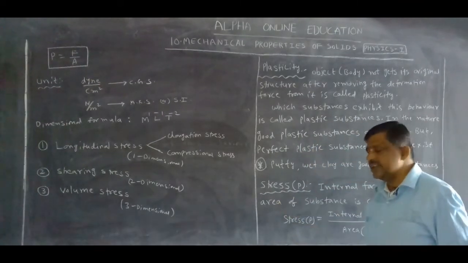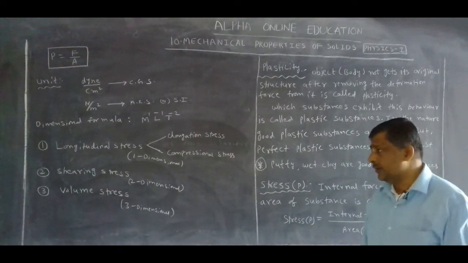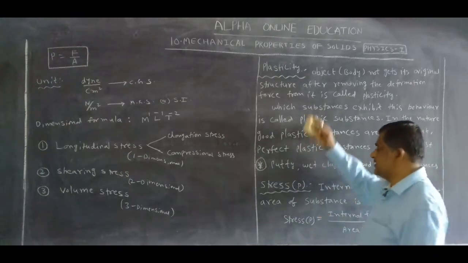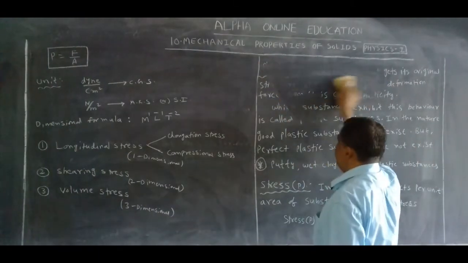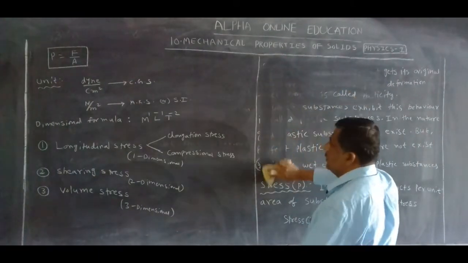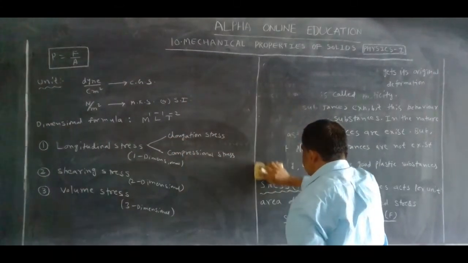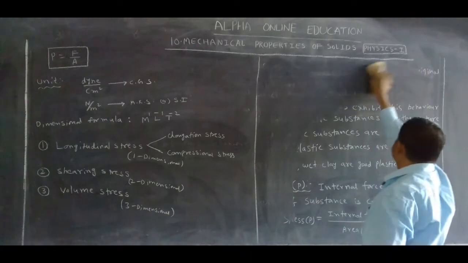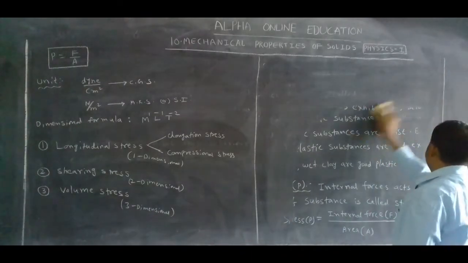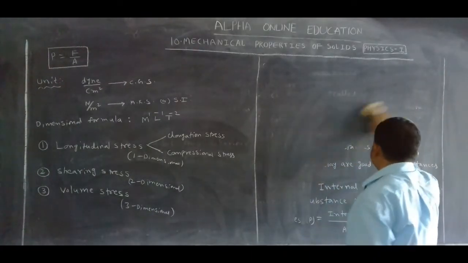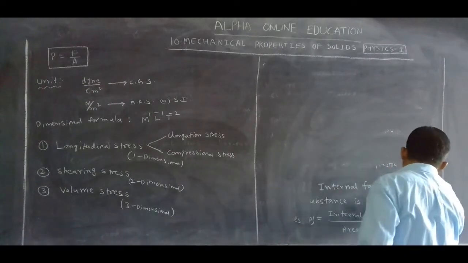This is very important for the 2 marks question. How can we get it in the examination? Define stress, write its unit, or write its dimensional formula. This is a very important question in this chapter.